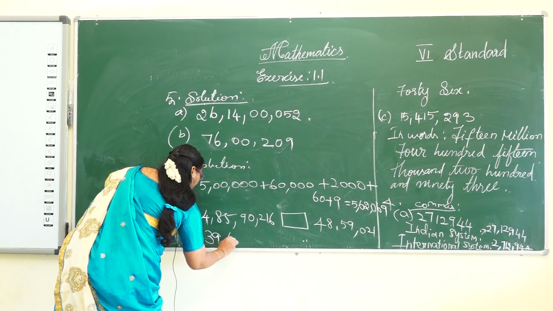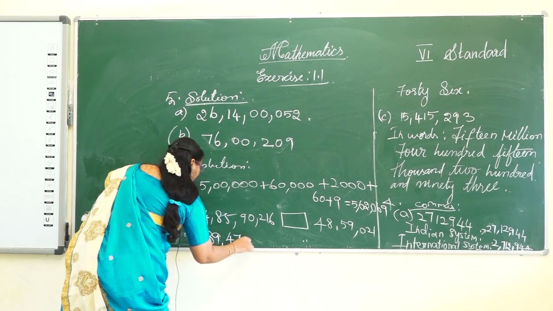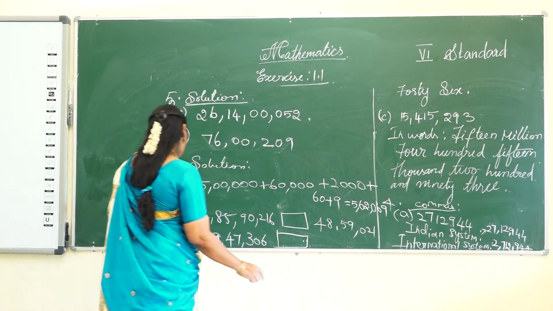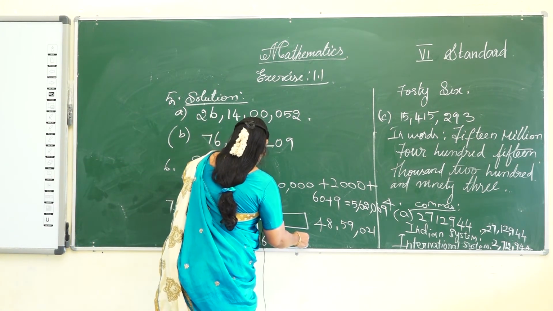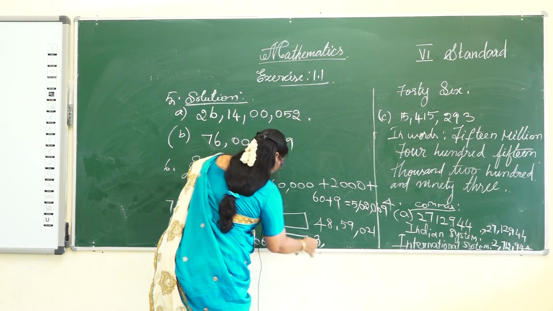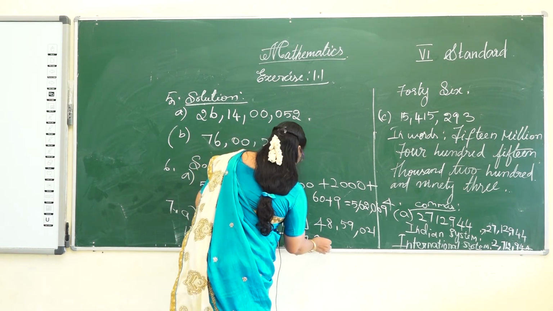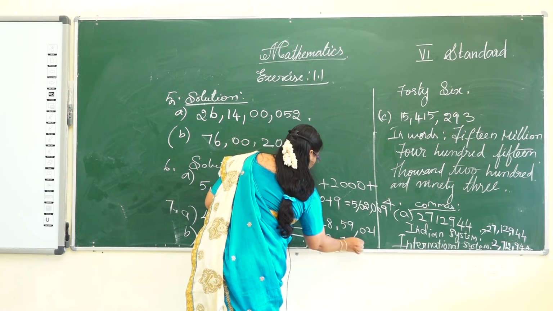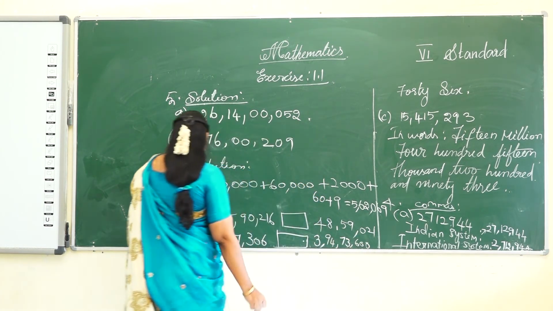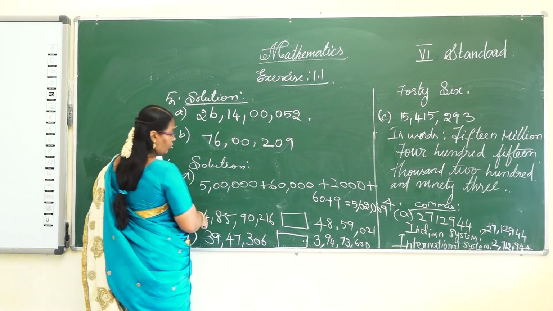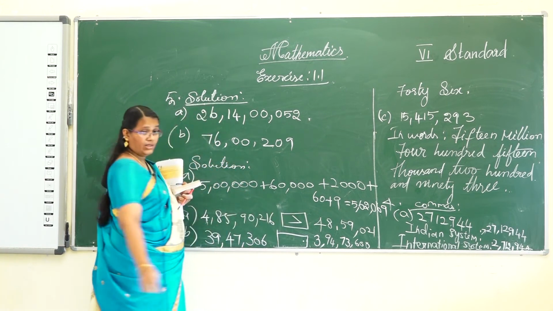And next one is given, B: 39 lakh 47,306 and 3 crore 94 lakhs 73,600. So which is the greatest one? Here 4 crore, so this is the greatest one.